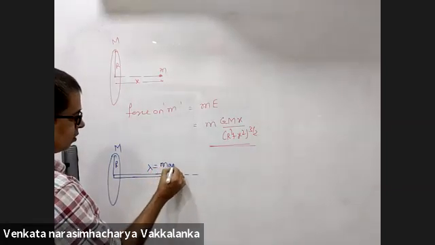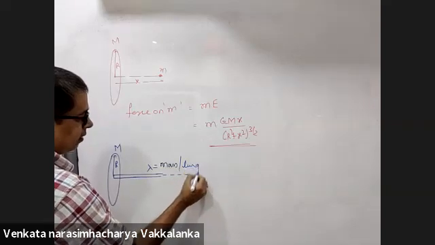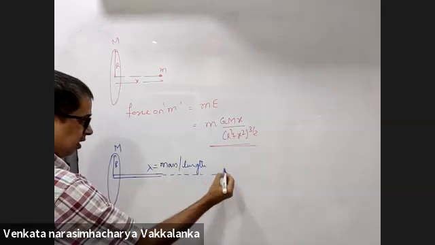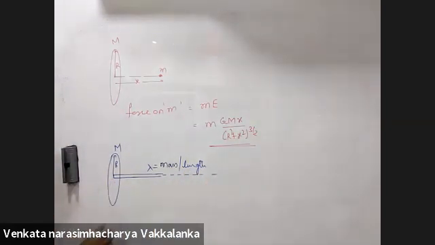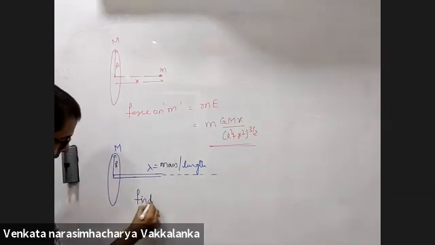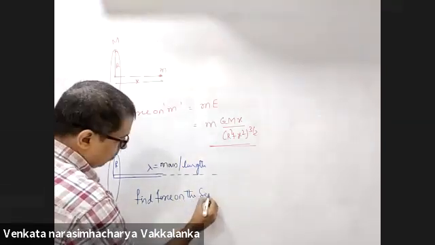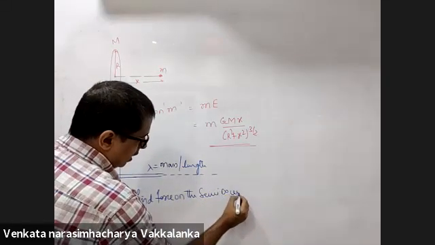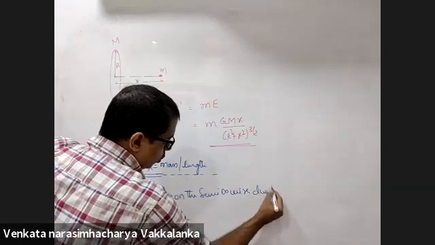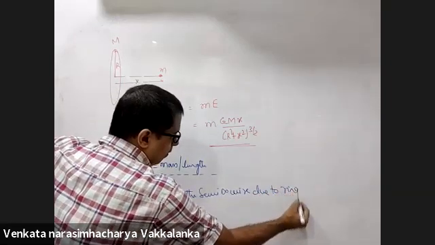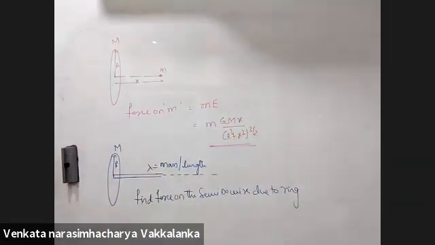Find the force on the semi-infinite wire due to the ring. I'll wait for you.